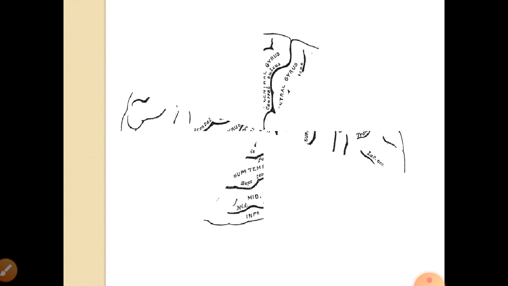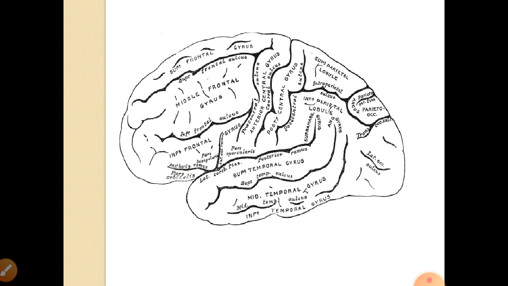Here you can see just in front of the central sulcus, the anterior central gyrus, the precentral gyrus, is there, and in front of that, the superior, middle and inferior frontal gyri are there. This is on the lateral and superior surface. On the medial surface and the orbital surface, the other gyri are present.